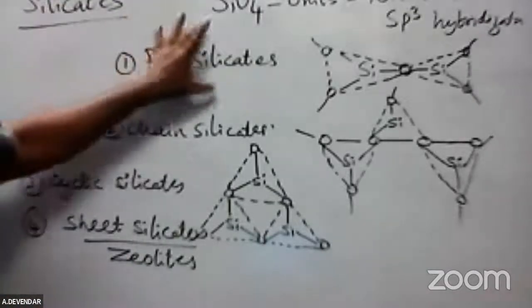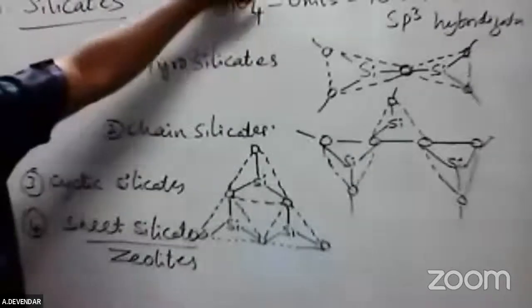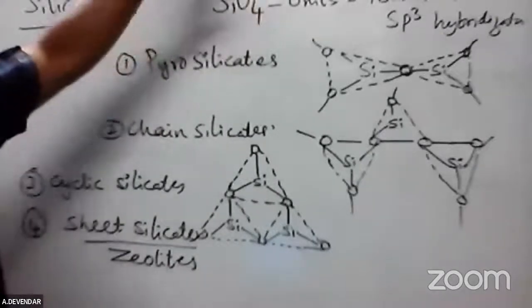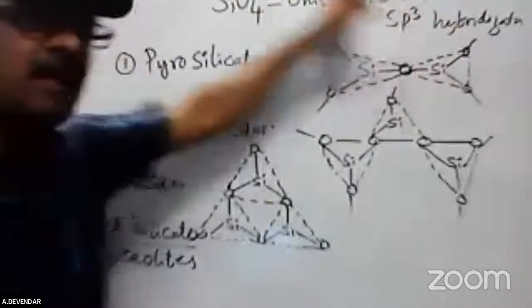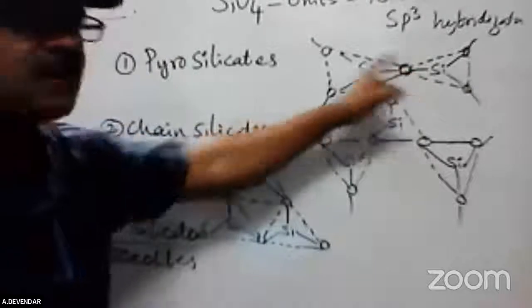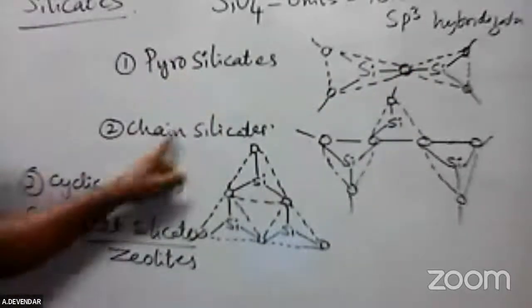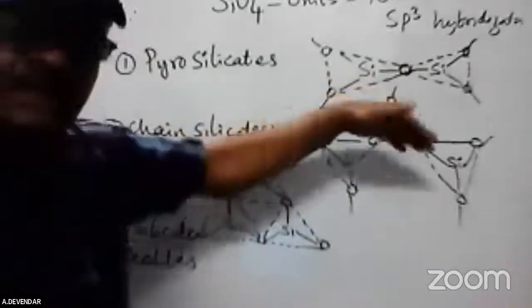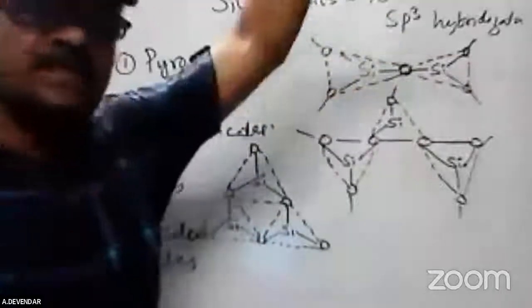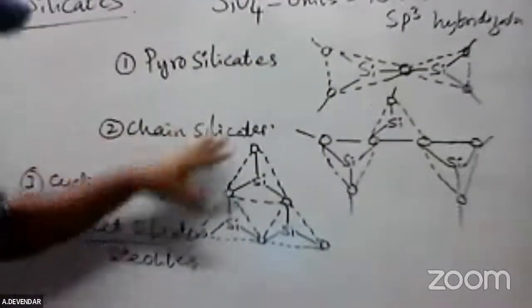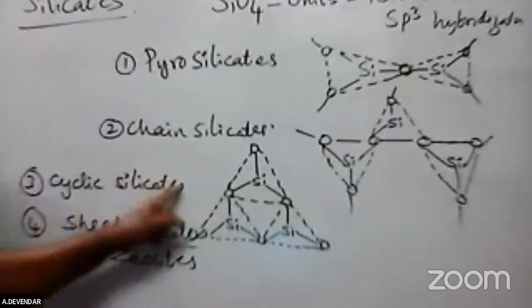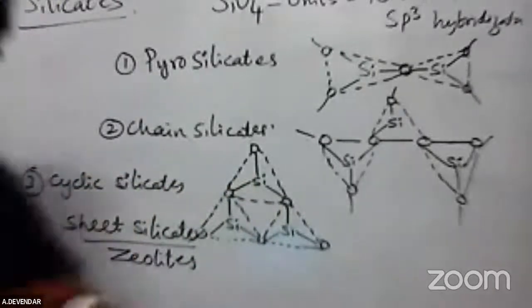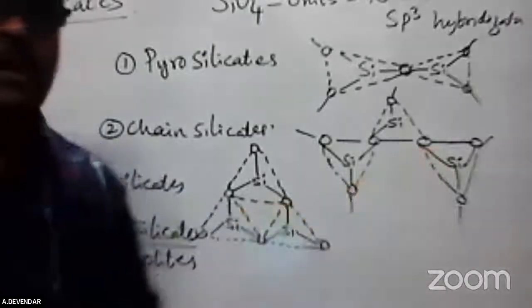So silicates are arranged with the SiO4 units. SiO4 is a tetrahedral structure, undergoing sp3 hybridization. If you have 2 SiO4 units linked, those are called pyro silicates. If the SiO4 units are arranged in a chain structure, it's called a chain silicate. If 3 SiO4 units are arranged in the cyclic form, those are called cyclic silicates. And the sheet means it is a sheet-like structure, a big molecule, a giant molecule.